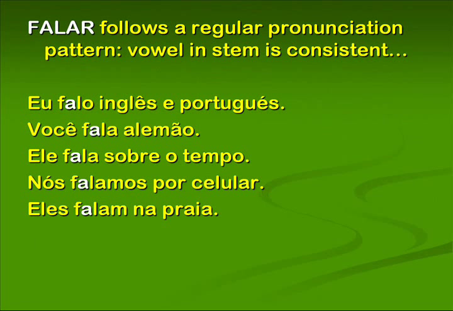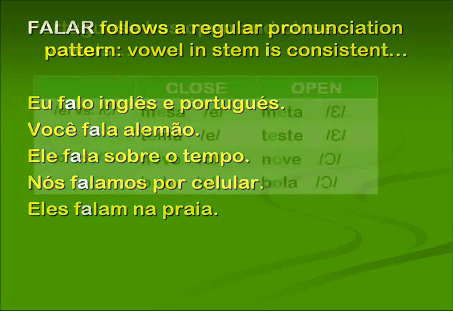Okay, now back to the verbs themselves. Notice that with falar, the verb follows a regular pronunciation pattern. The vowel in the stem is consistent, sounds the same in each form. Listen. Eu falo inglês e português. I have the wrong accent on português, sorry. Você fala alemão. Ele fala sobre o tempo. Nós falamos por celular. Eles falam na praia. Okay? I just give this verb as an example of a regular verb in which the vowel in the stem remains consistent.